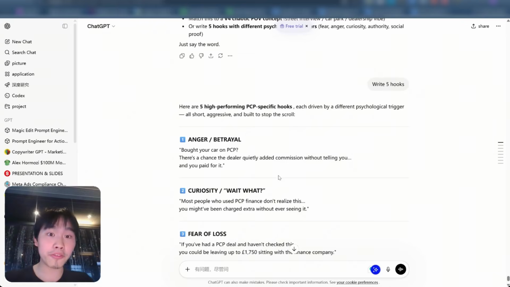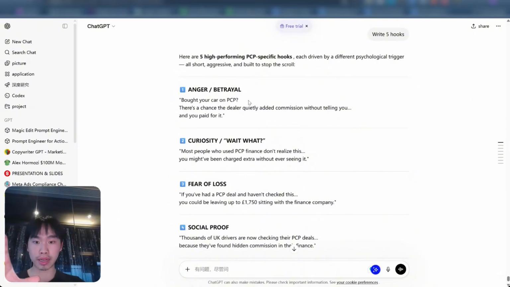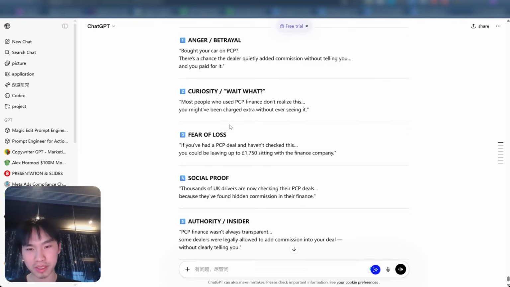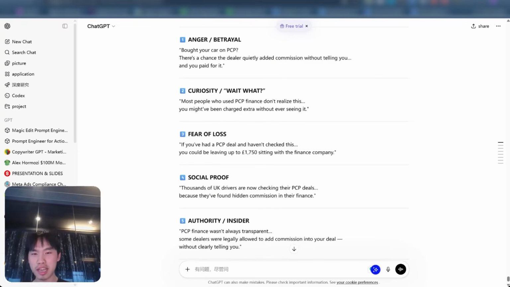So I told it to make 5 hooks based on their emotions, right? So anger, betrayal: bought your car on PCP, there's a chance the dealer quietly added commission without telling you, and you paid for it, right? That makes people pretty, like, I'd be pissed off. Most people use PCP finance and don't realize this. I like the first one better because it's more confrontational, and you want to be spiking people's emotions so they view your advertisement, so to say, right?